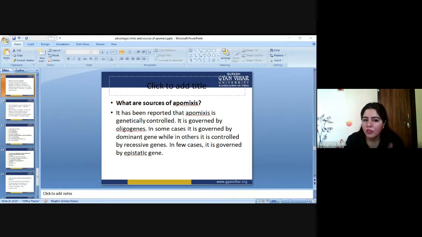So these are the sources of apomixis inside the plant body: dominant, recessive, epistatic, and oligogenes.